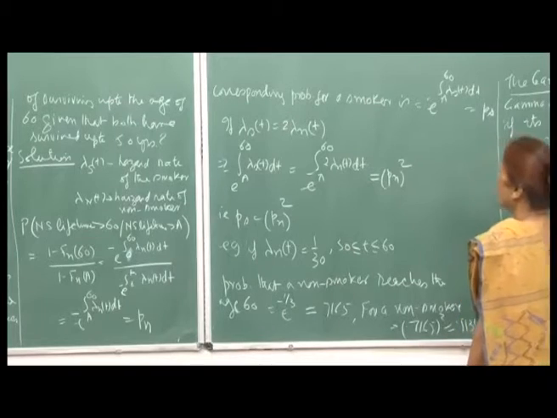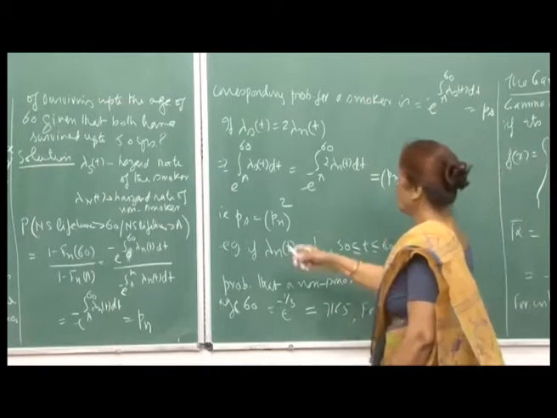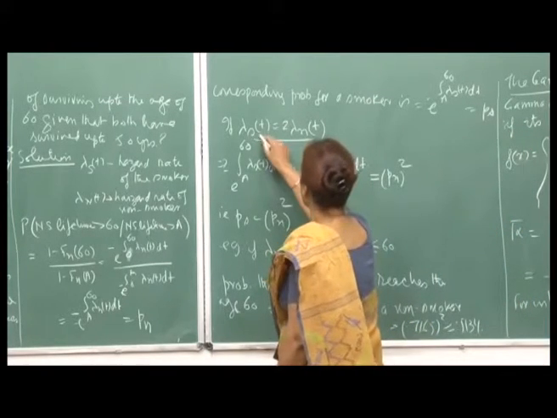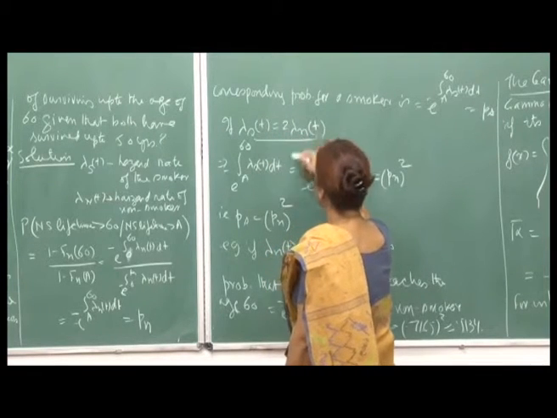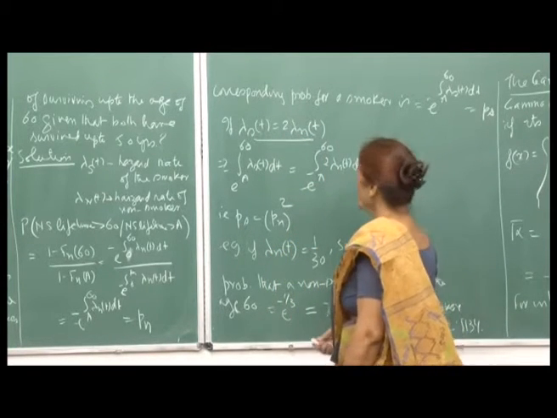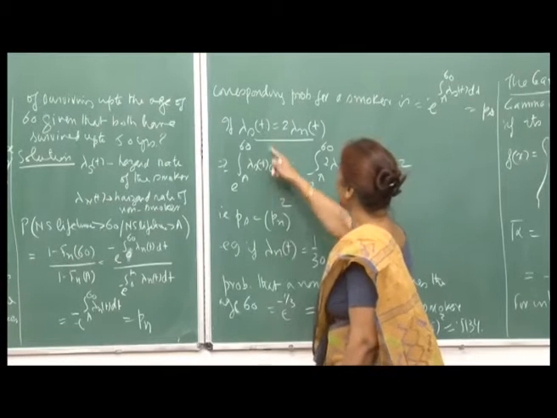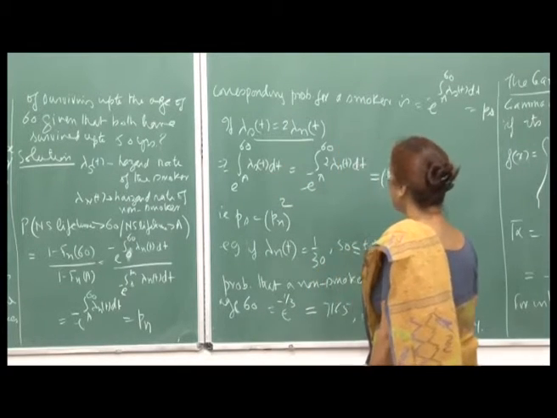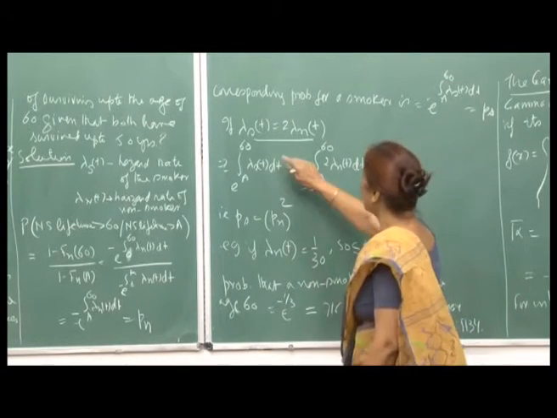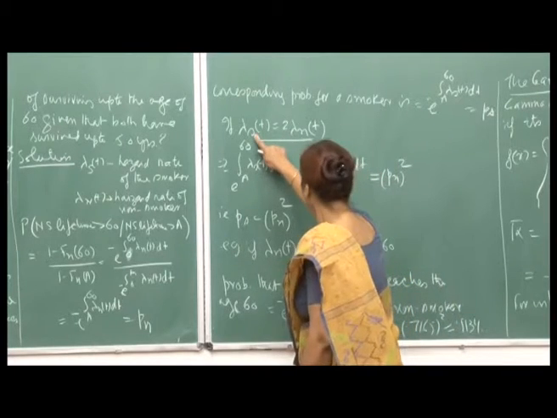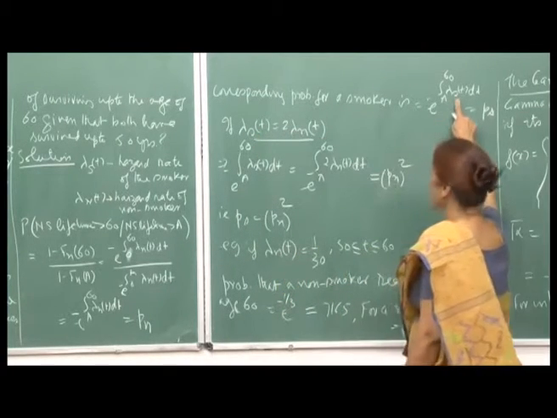and I am calling it P s. Okay. So, if the belief is that lambda s t is twice lambda n t, that means the death rate is twice as high for a smoker compared to a non-smoker, then I substitute twice lambda n t for lambda s t here.